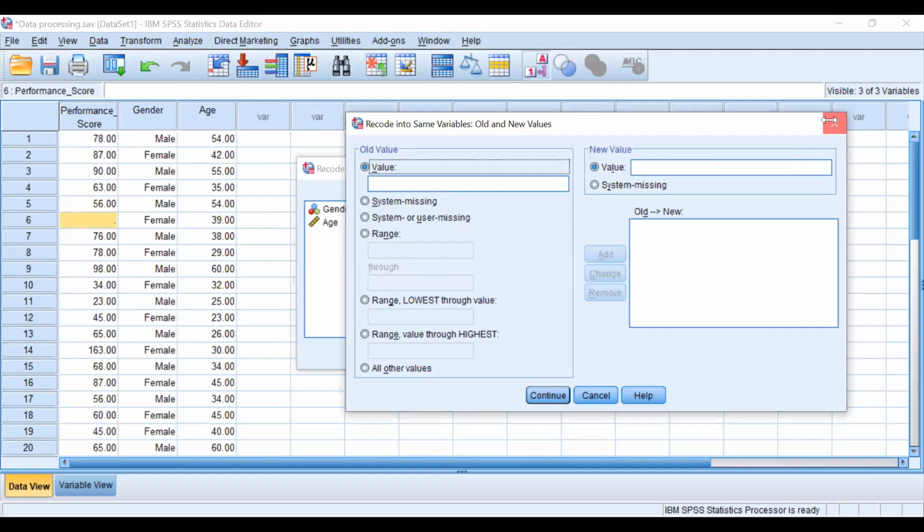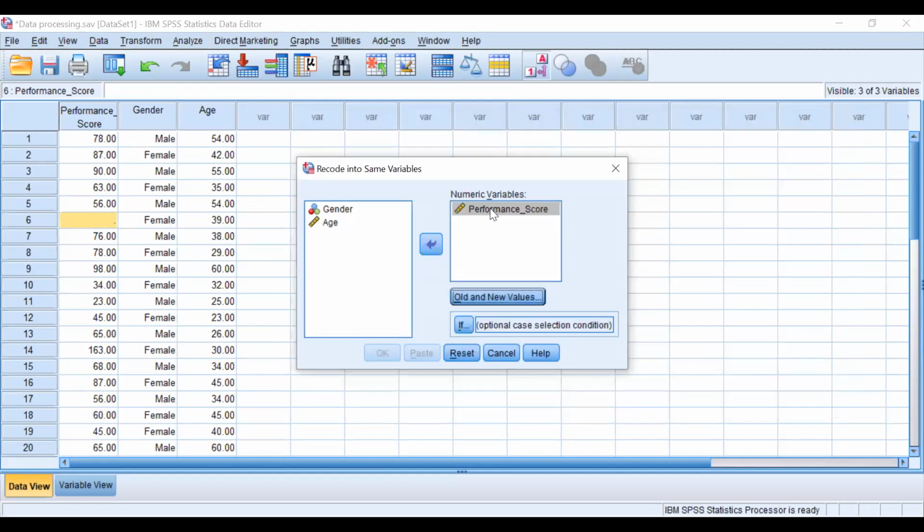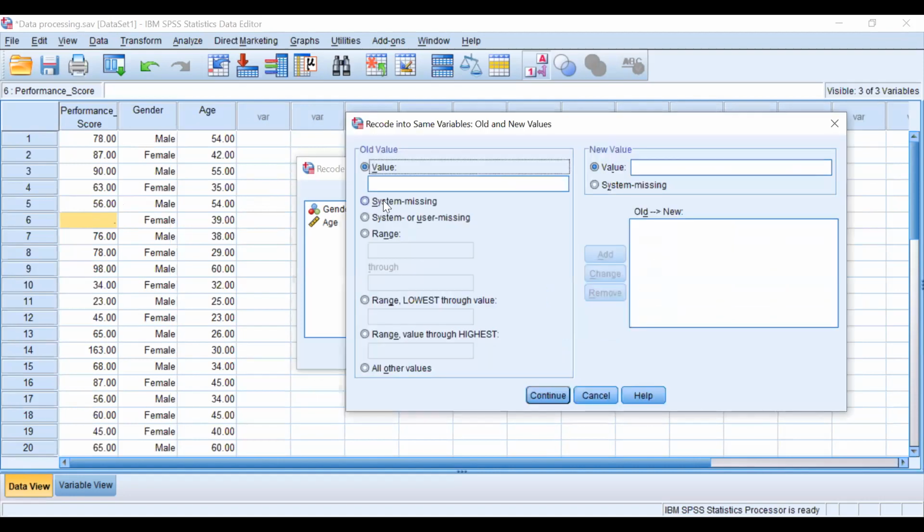What I am doing is trying to replace the performance score of the missing value, and I know this is for female, right? Because I know it is of female, that's why I'm replacing it with the female mean. So, performance score, old and new values. And right now I'm just focusing on system missing value, right?